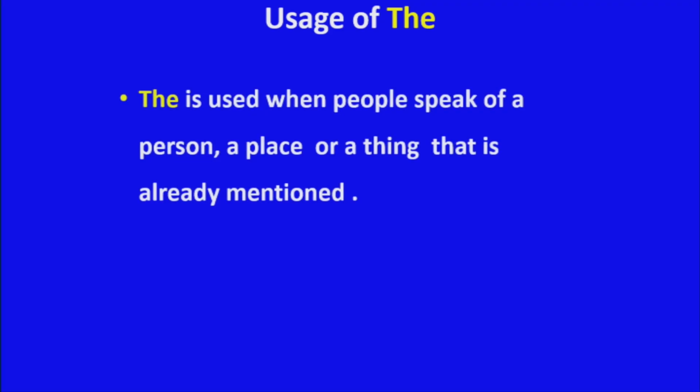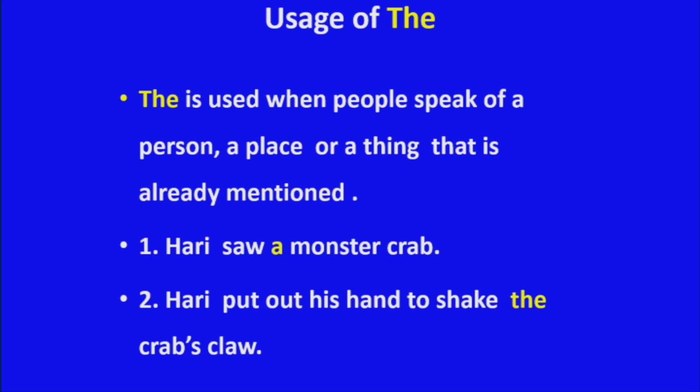Now, usage of the. The is used when people speak of a person, a place or a thing that is already mentioned. How? Let us see. Observe the first sentence. Hari saw a monster crab. And second sentence, Hari put out his hand to shake the crab's claw. Observe these sentences carefully.